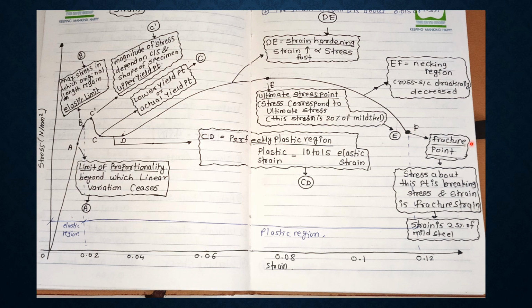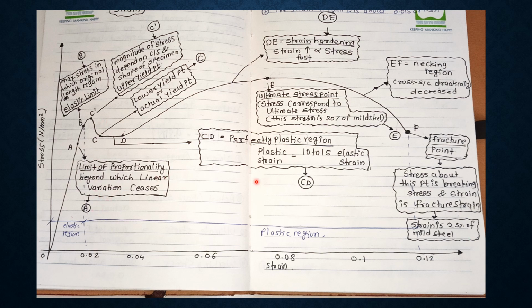The last point is the fracture point, which is also the breaking point. The stress at that point is the breaking stress, and the strain at that point is the fracture strain, which is 25% for mild steel.